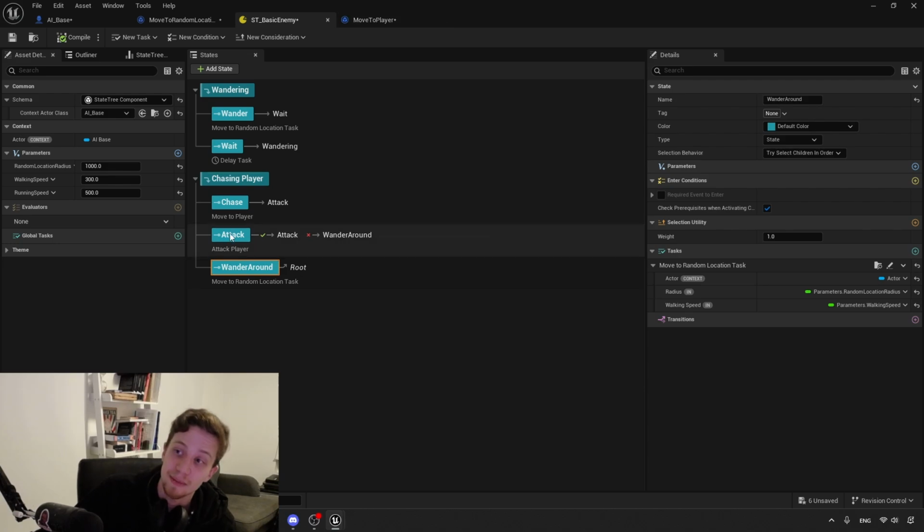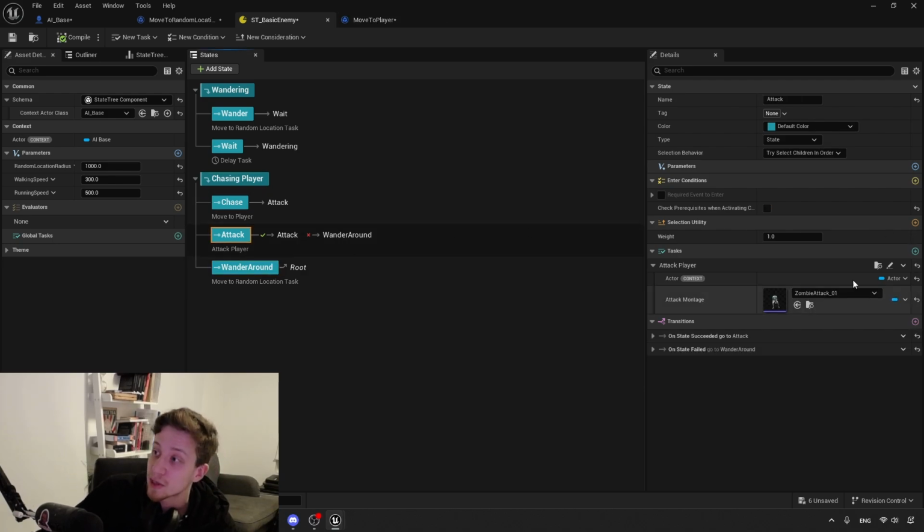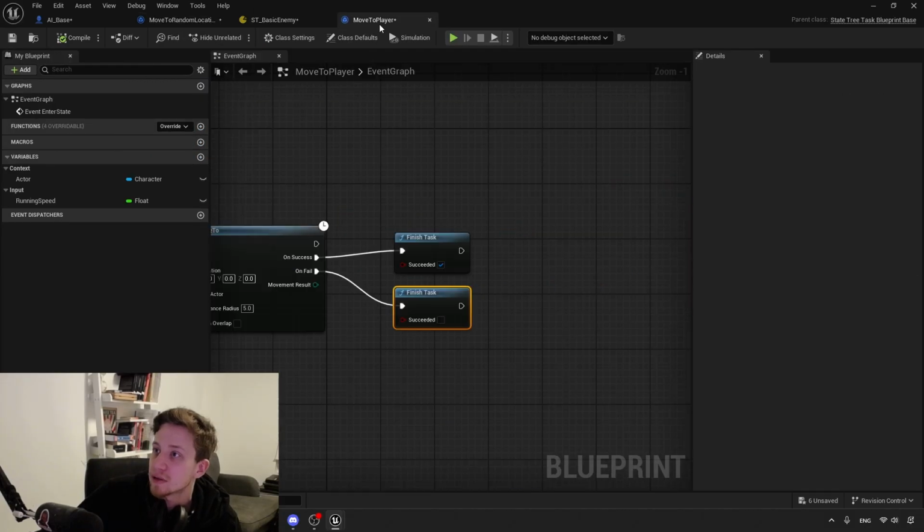In the state tree, I have it separately. The primary reason is because tasks in state trees are so universal, they can be so easily reused. It just makes more sense to keep them in separate code. So you are more likely to have them as a modular code that you can take them out and put them on any specific location. That's our move to player.